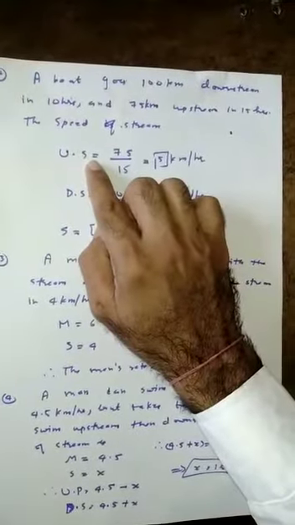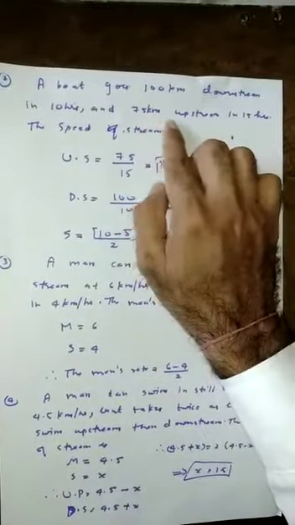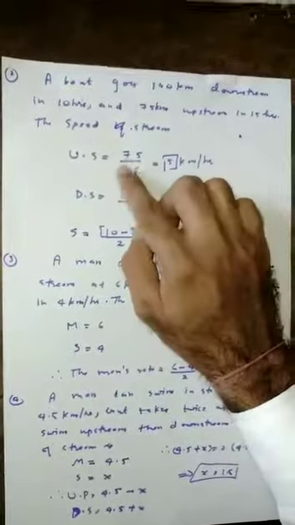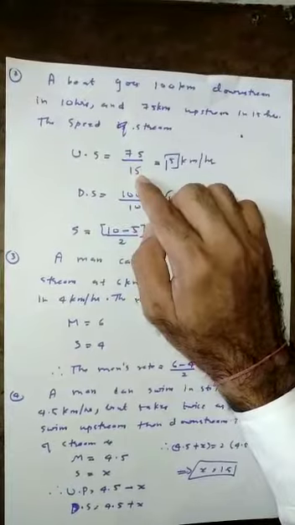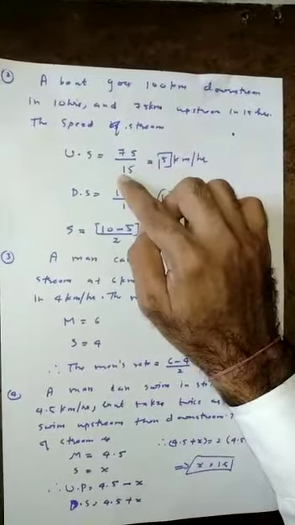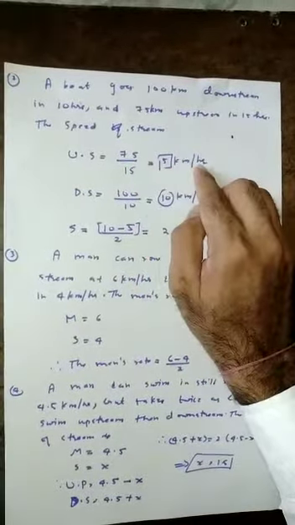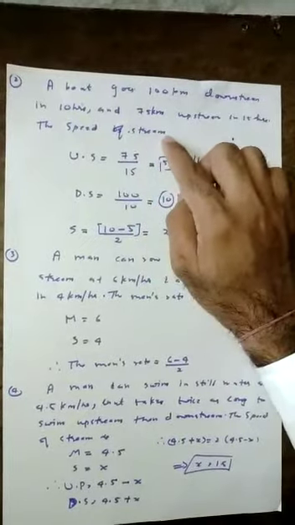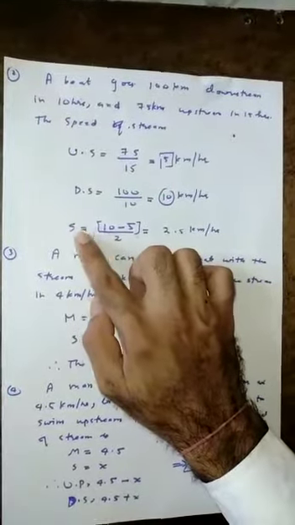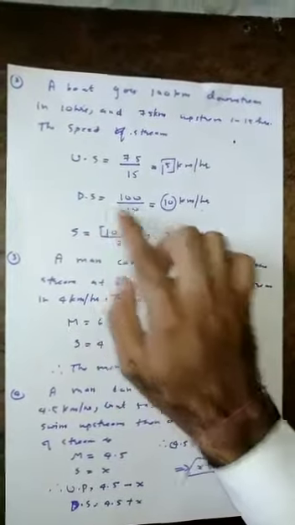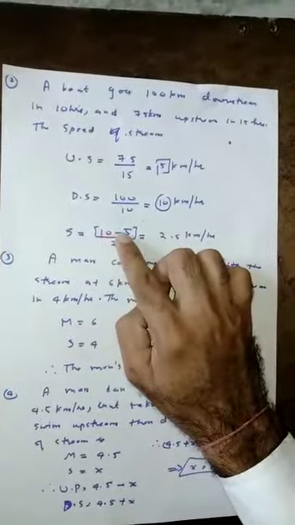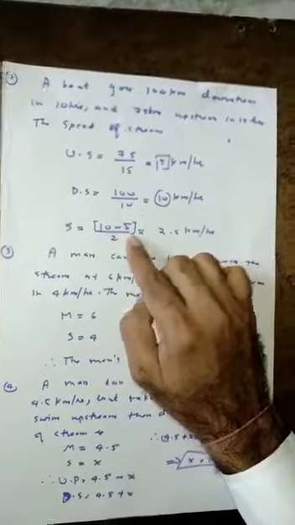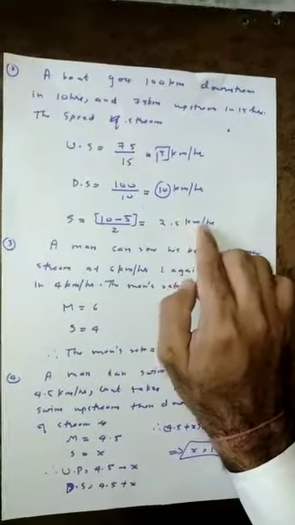Similarly, speed upstream is 75 divided by 15, which is equal to 5 km per hour. The speed of the stream s is equal to speed downstream minus speed upstream divided by 2. So we get 2.5 km per hour.